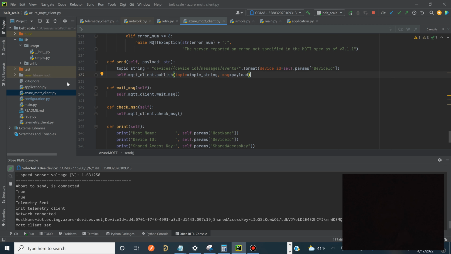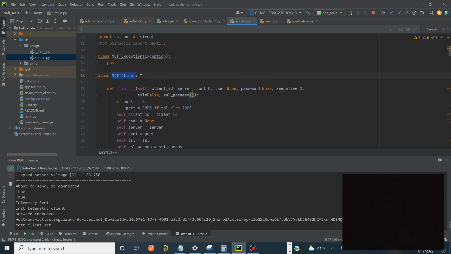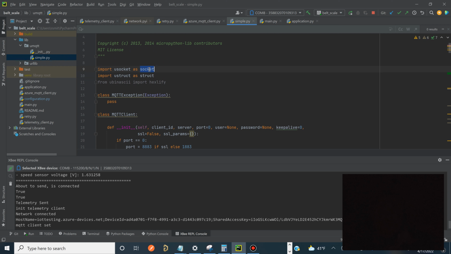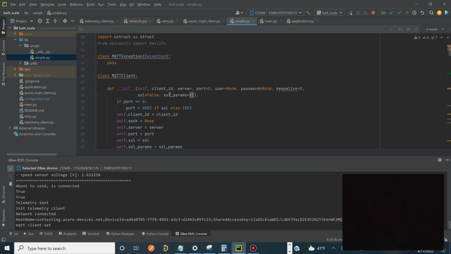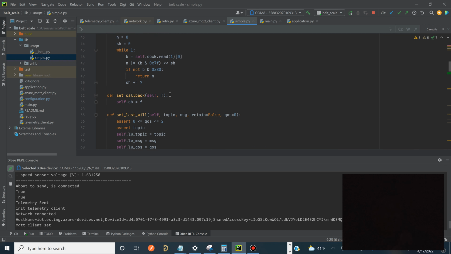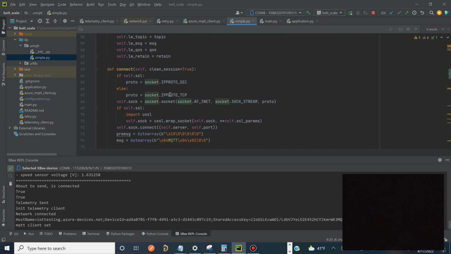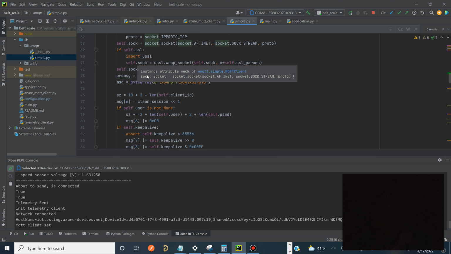What kind of bit me was, this is all the application code, but we also rely on a library called UMQTT, which is handling MQTT. It's an MQTT client. When I saw this, I was like, oh, okay, here's probably the issue. Basically what this is doing is we open up a socket and we send data based on UDP. You can use UDP or TCP, but in this case we're doing UDP.